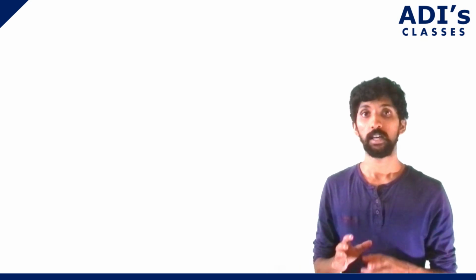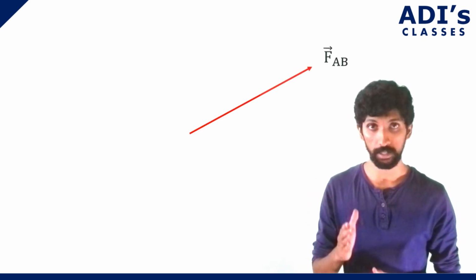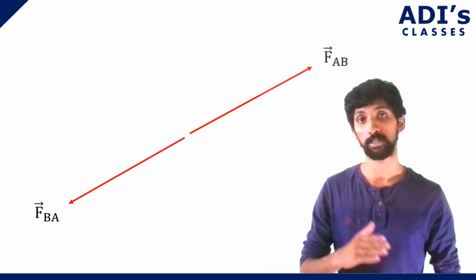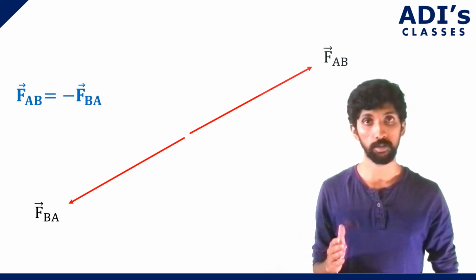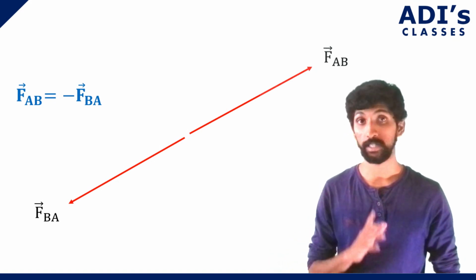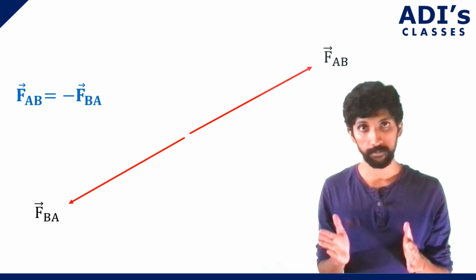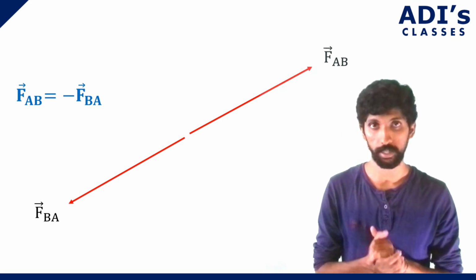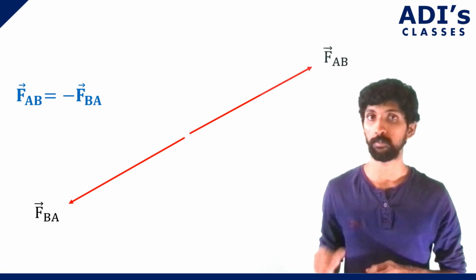So mathematically, if you have a force FAB, then we have FBA, which is acting in the opposite direction. So what we say is FAB is equal to minus FBA. So in this case, the force acting from A on B is equal and opposite to the force acting from B on A. Understood, right? So this is what we call Newton's third law of motion.